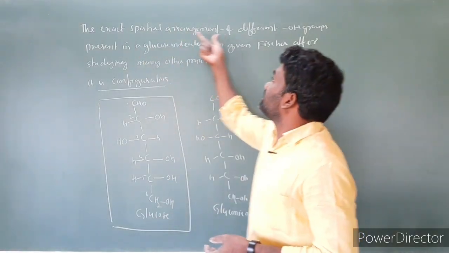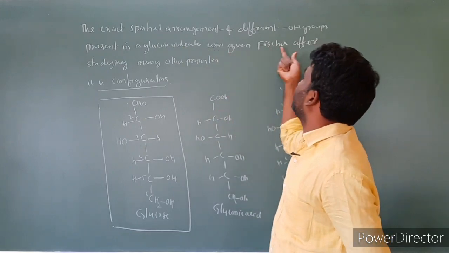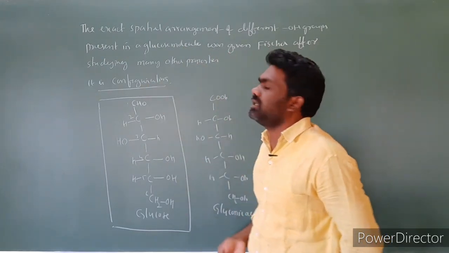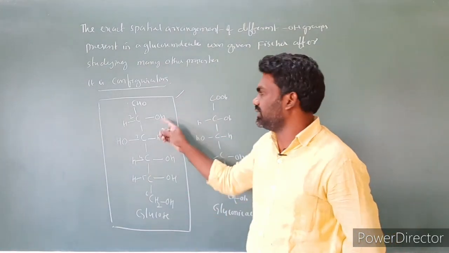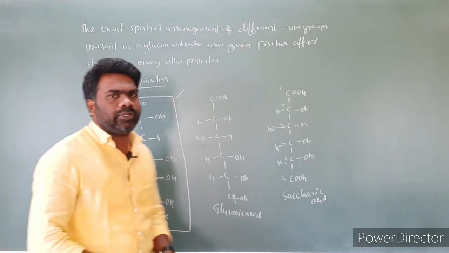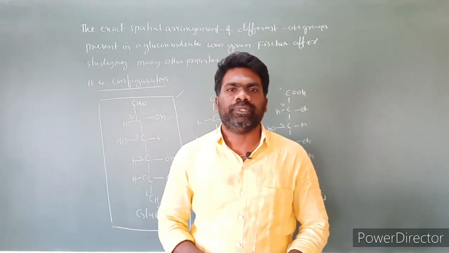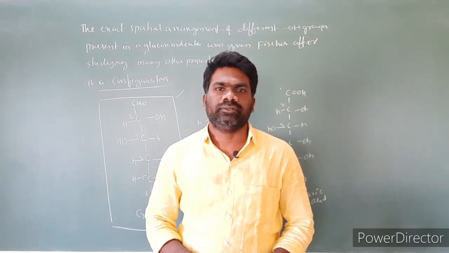Later, the exact spatial arrangement of different OH groups present in a glucose molecule was given by Fischer after studying many other properties. And the open chain structure of the glucose molecule is this one. Next class I will come with another continuation topic.